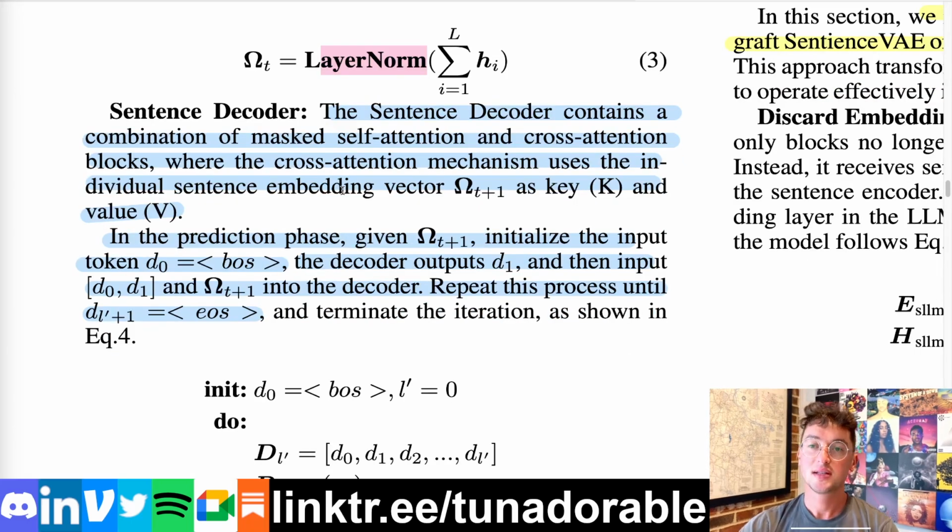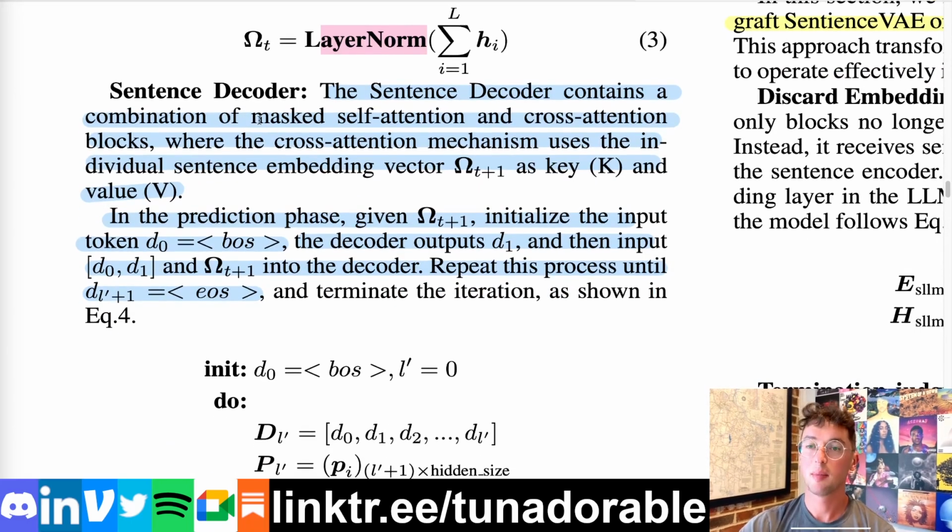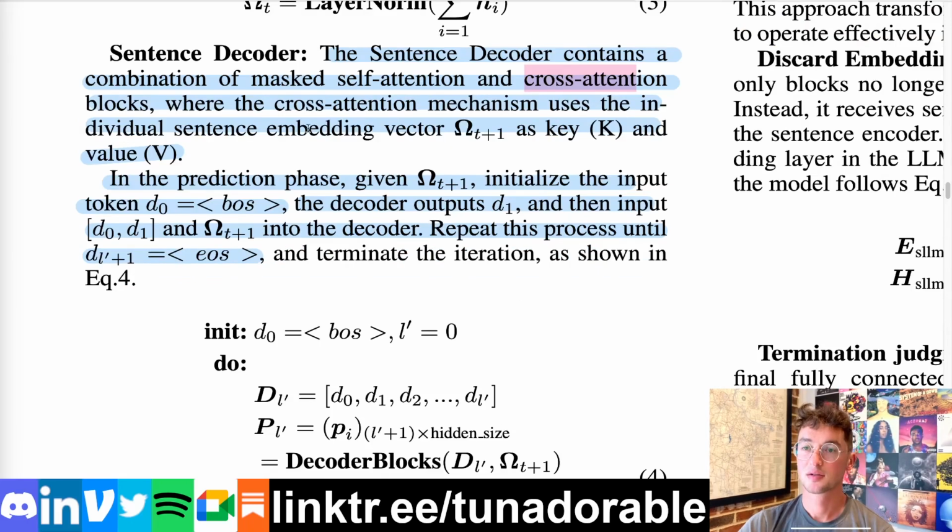Now, how does the decoder work though? It's a combination of masked self-attention, aka causal, the regular one we usually use for LLMs, and cross-attention. So the masked self-attention is just a regular causal loop where it looks at every prior token and uses that to create the next token. The cross-attention part, in contrast, cross-attends to the sentence embedding vector that was given to it by the large center LLM.